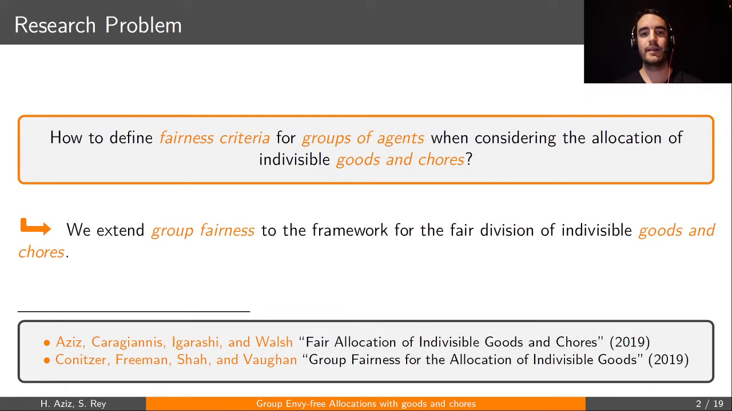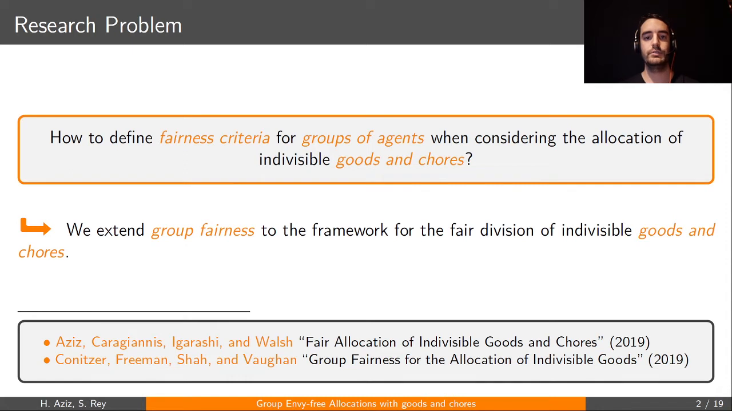Okay, let's start. So the problem we're facing today is that of the fair division of indivisible goods and chores. We've got a set of agents and a set of items, and we want to allocate the items to the agents while taking into account the preferences of the agents. We assume here that the items can be either goods or chores, meaning that the agents can have positive and or negative utility for the items. And the question we are interested in is that of devising fairness criteria that apply to groups of agents in this context of goods and chores.